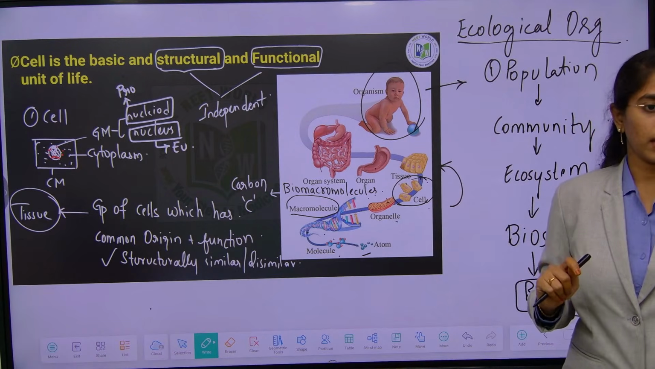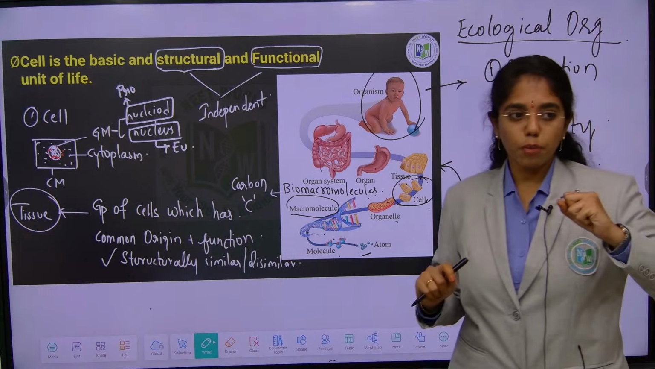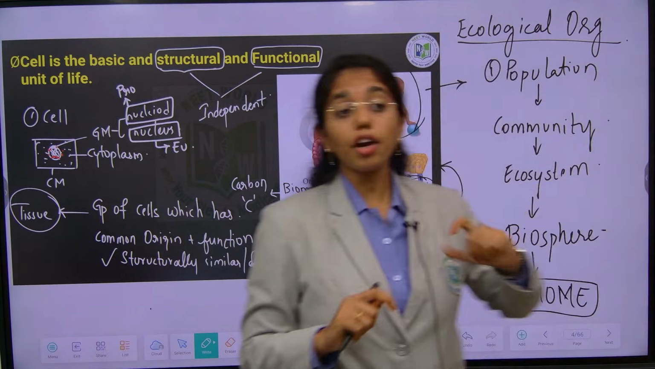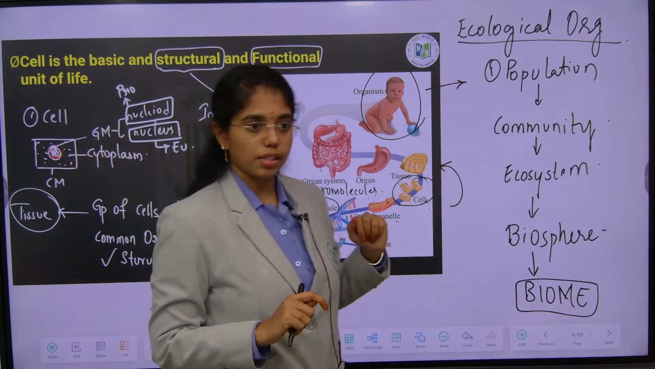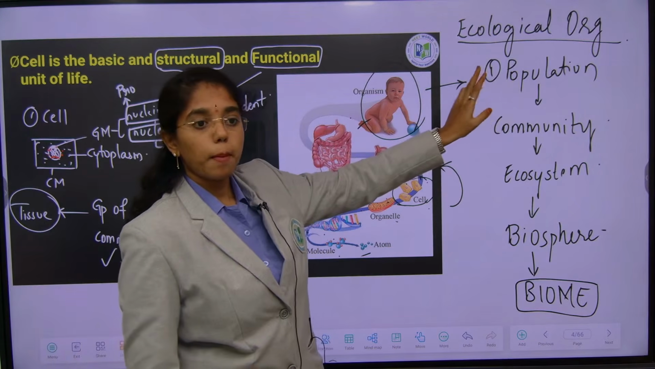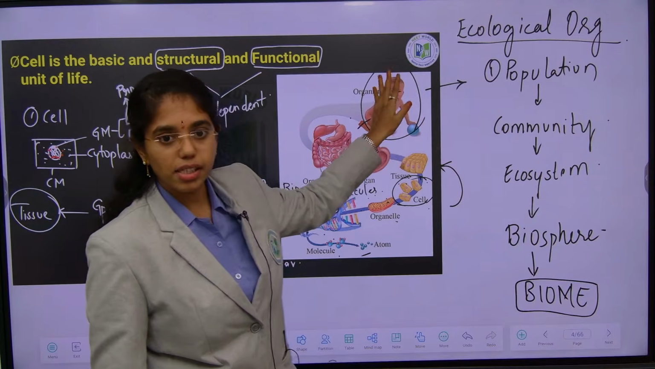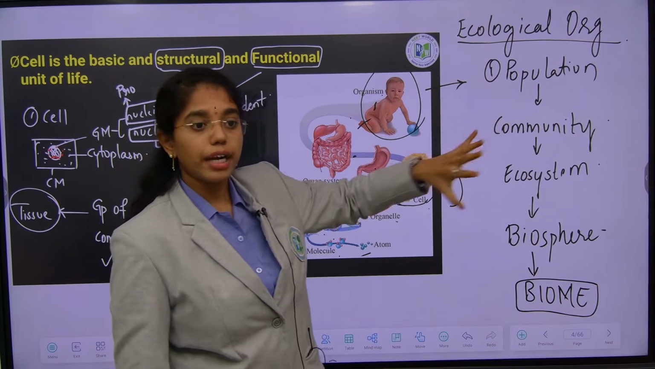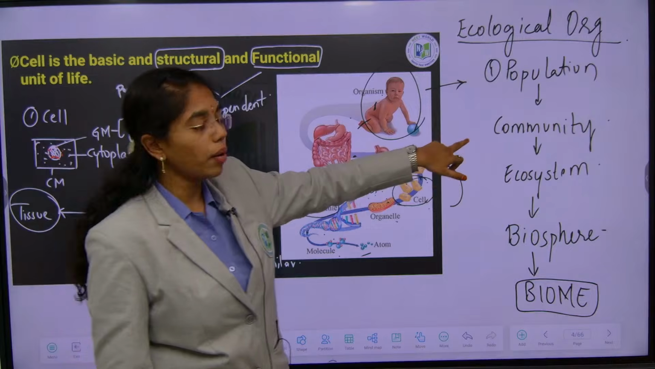This is about the hierarchy of living organization. Let us build on some more basics where we can learn the hierarchy of ecological organization as well. A group of similar organisms will form a population. Different groups of populations will form a community.